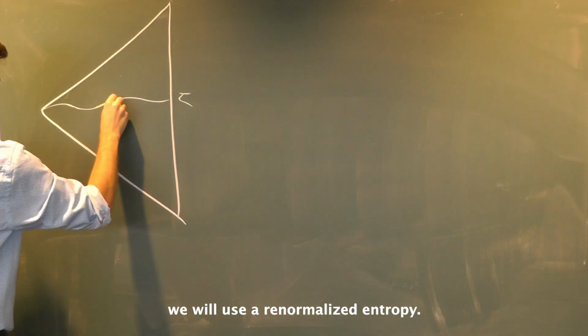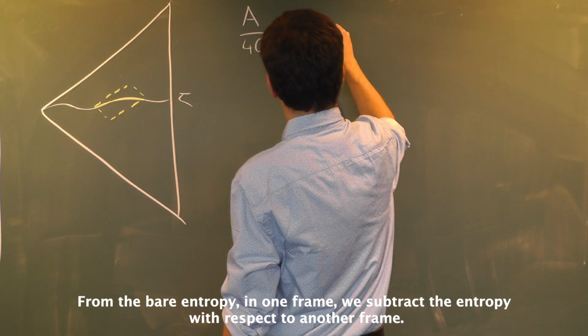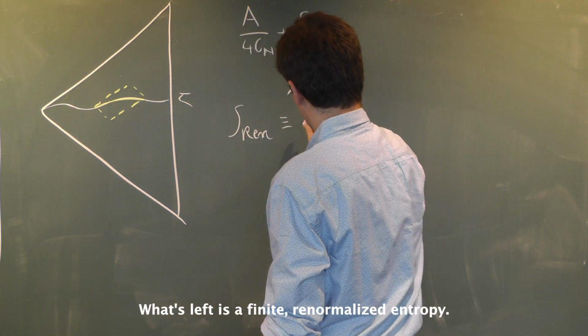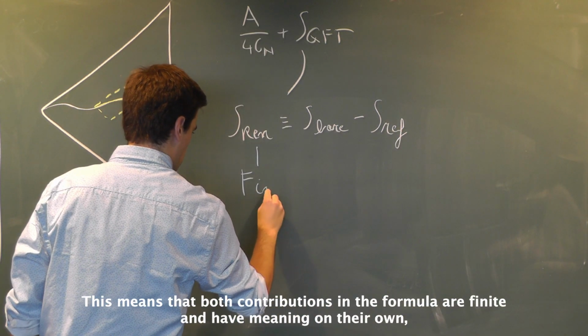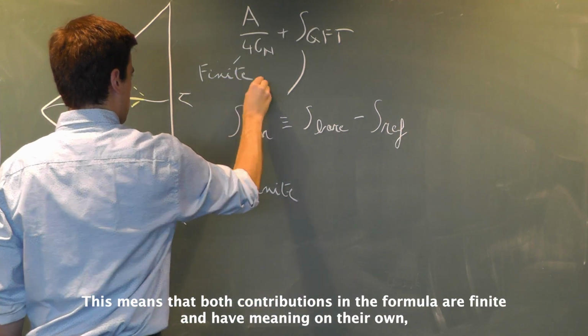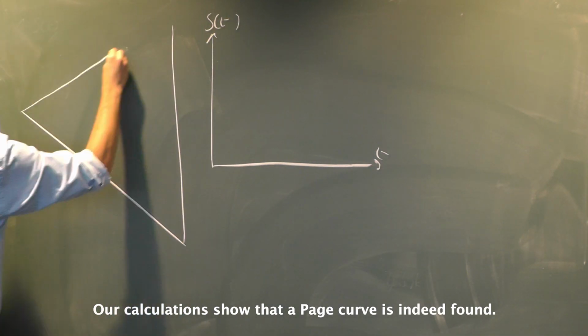For the contribution of the matter fields in the formula, we will use a renormalized entropy. From the bare entropy in one frame, we subtract the entropy with respect to another frame. What's left is a finite renormalized entropy. This means that both contributions in our formula are finite and have meaning on their own, and not only their sum. Our calculations show that the Page curve is indeed found.